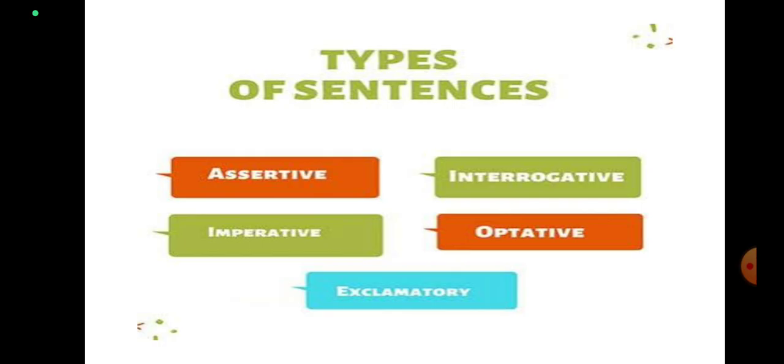Sentences can be divided into 5 types on the basis of their meaning. So what are they? They are assertive sentence, interrogative sentence, imperative sentence, optative sentence, and exclamatory sentence. And remember one thing, that assertive sentences are also known as declarative sentences.